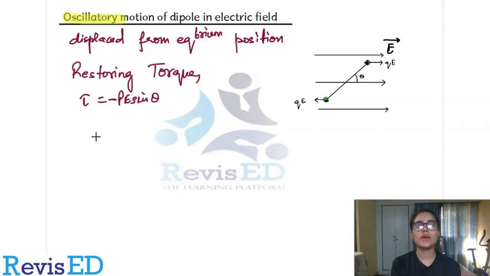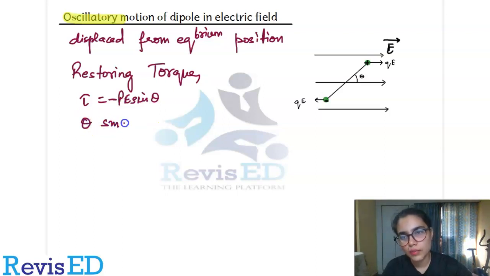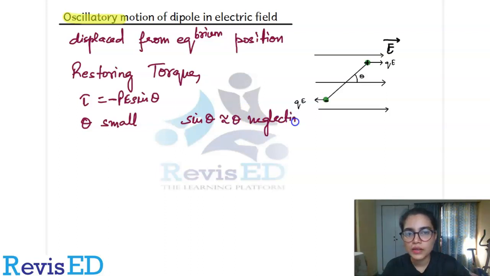Now we are going to derive the expression. So how do we derive the expression? Here we have a very small value of theta, right? This theta is very small. So when theta is small, we can say sine theta is approximately equal to theta, and since it's very small, we are neglecting the higher terms. Right, we have neglected it. So now what will happen?